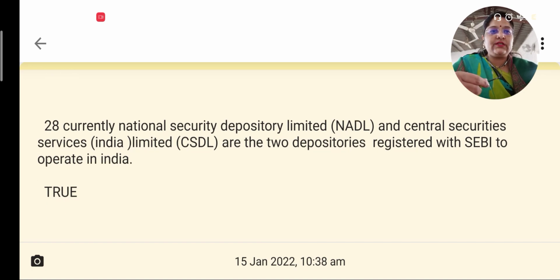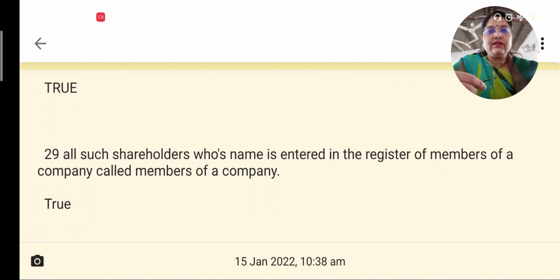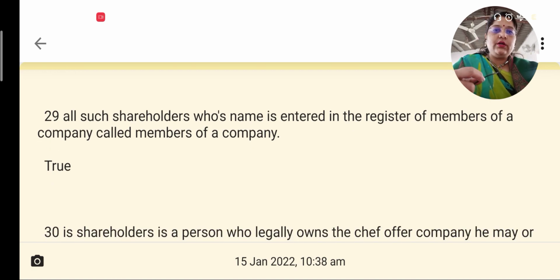Currently, we have two depositories registered with the SEBI operating in India, and they are NSDL, National Securities Depository Limited, and CDSL, Central Depository Services India Limited. This is also true. All such shareholders whose name is registered or entered in the register of members of the company are called members of the company. So, as you are aware, the company maintains a register of members of the company, and all those shareholders whose names appear here will be known as the members of the company.